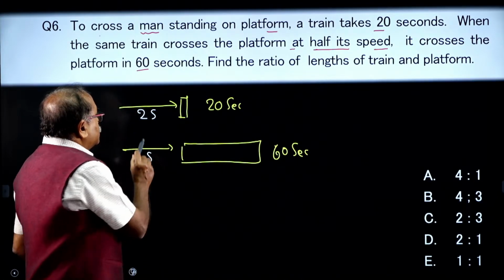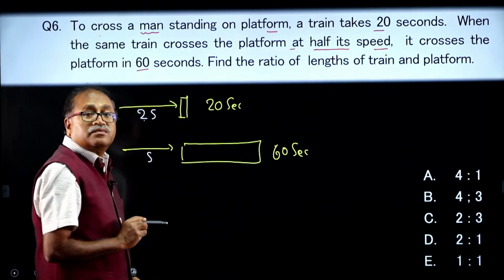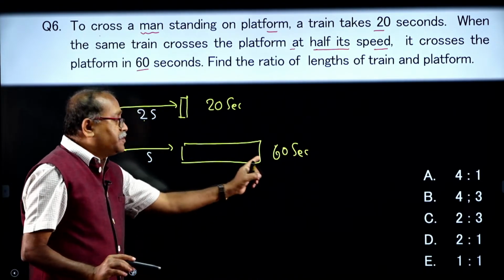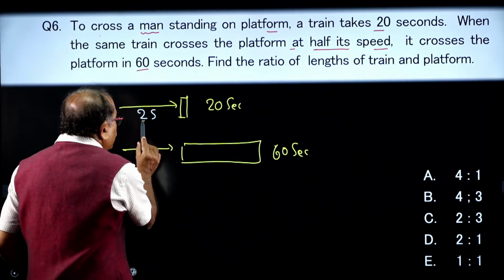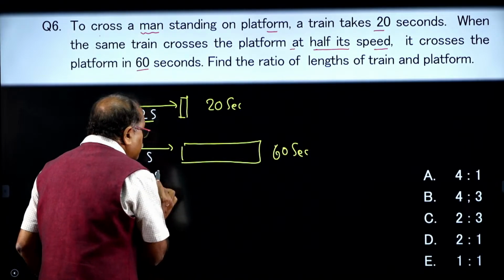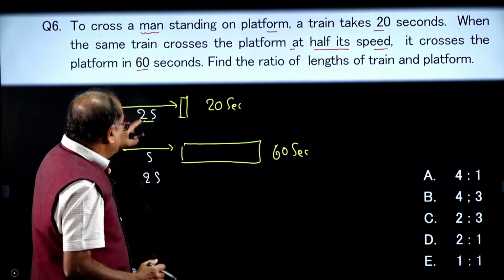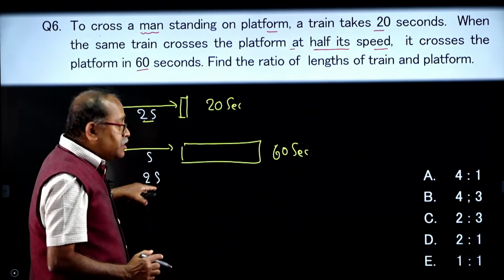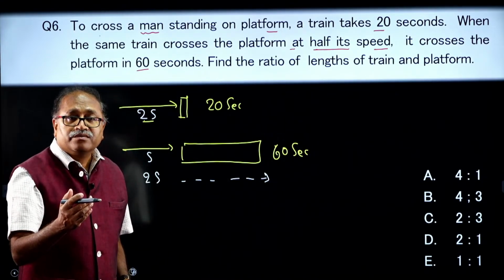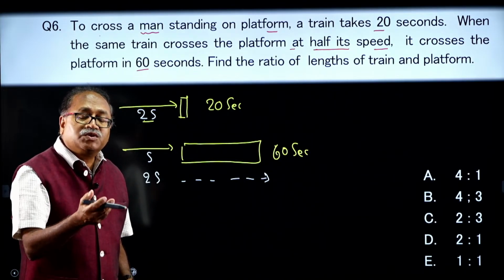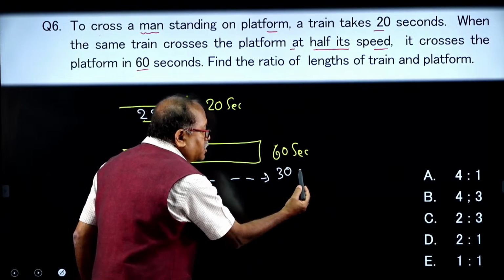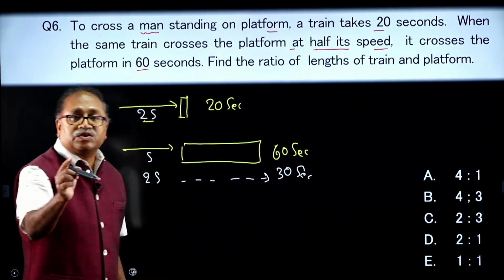With s, it is taking 60 seconds, so with the original speed, that is 2s, the time will become half, as time varies inversely. So it takes 30 seconds with the original speed.